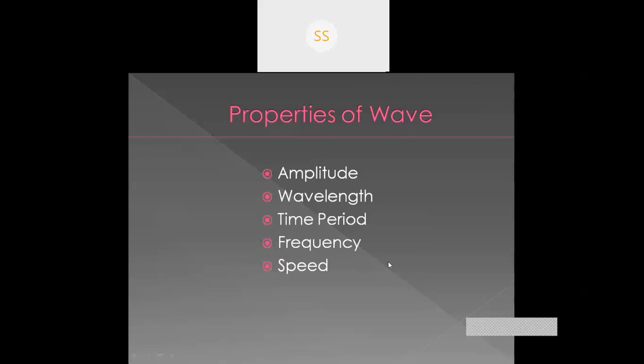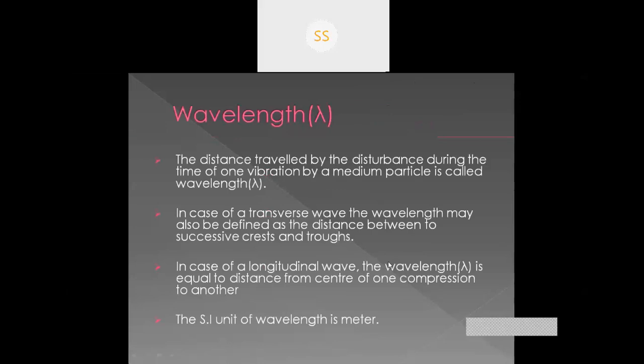Therefore, if we take frequency as f, then f equal to 1 by t. Okay, so now wavelength. Wavelength is denoted by this symbol. This symbol is called lambda. So wavelength is denoted by lambda. The distance traveled by the disturbance during the time of one vibration by a medium particle is called wavelength.